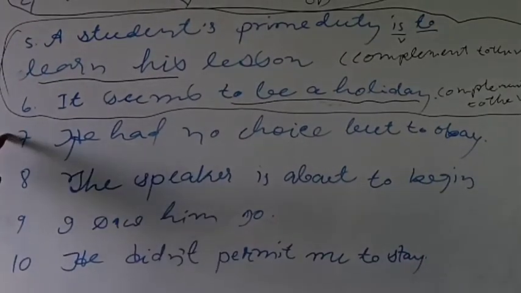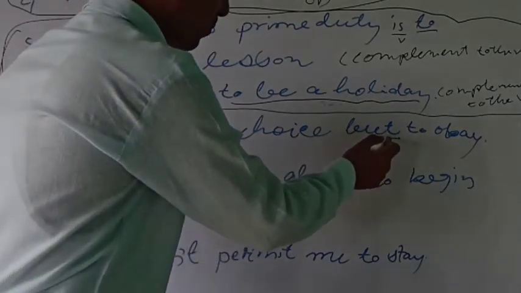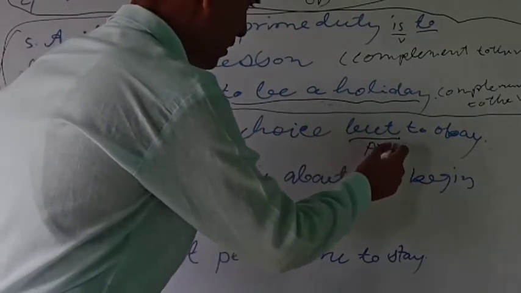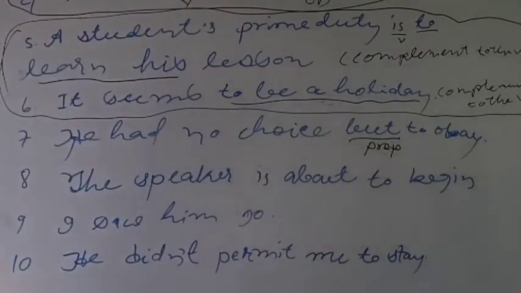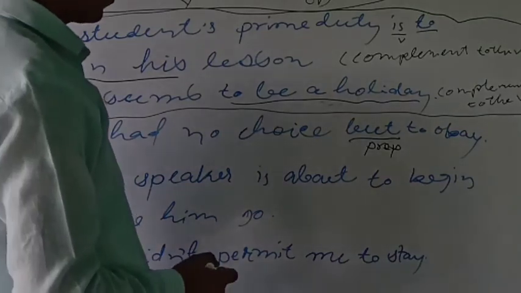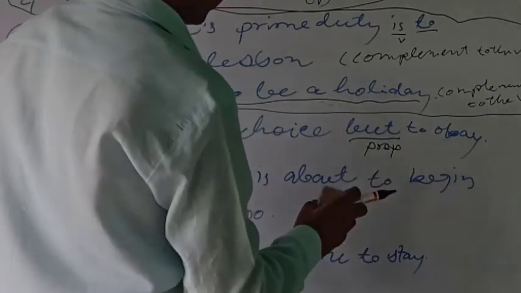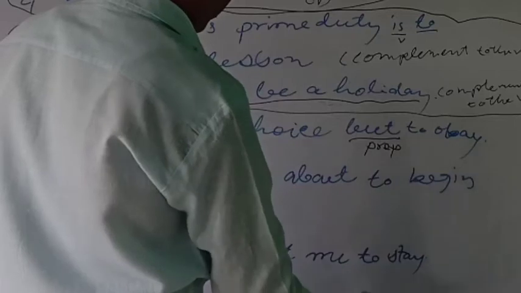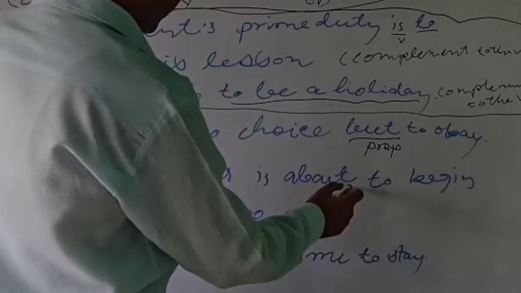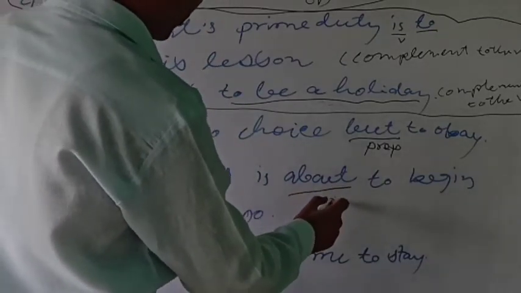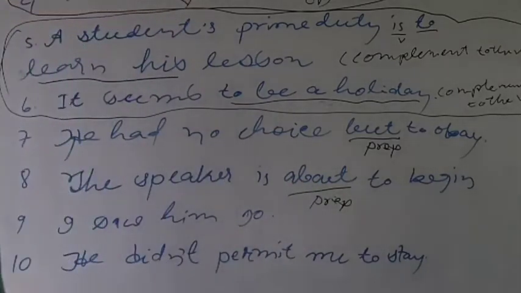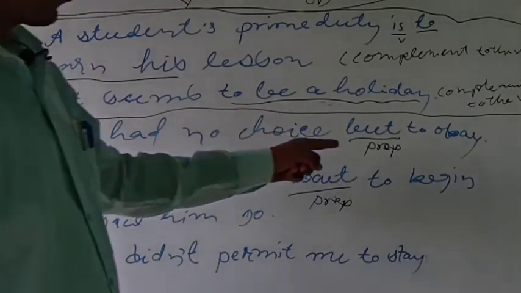Now look at example number 7. He had no choice but to obey. So he had no choice, but is a preposition, you know. And in the speaker is about to, here about is also a preposition. Now see, he had no choice but.